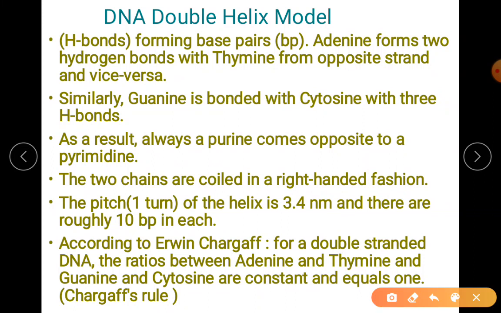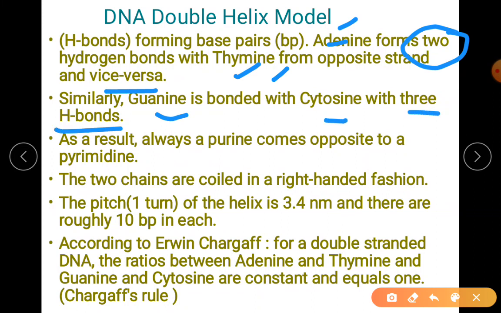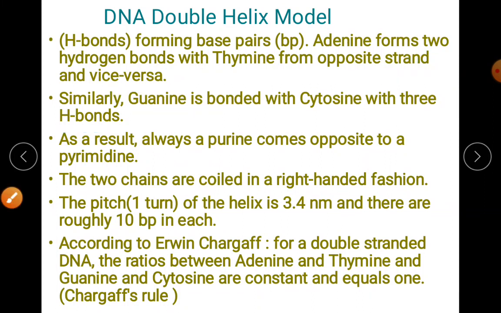Then coming to hydrogen bonds, how many are there between adenine and thymine? It is 2 hydrogen bonds. Even if it is the other way around, thymine and adenine, it is still 2. Guanine and cytosine will have 3 hydrogen bonds. So remember, guanine and cytosine has 3 hydrogen bonds, which is stronger than the adenine thymine hydrogen bond. So as a result, we are following Chargaff's rule here.